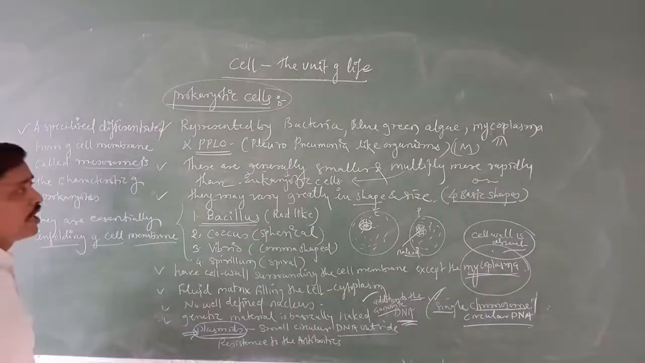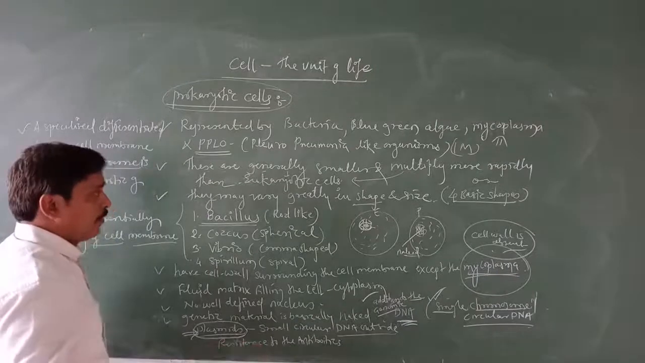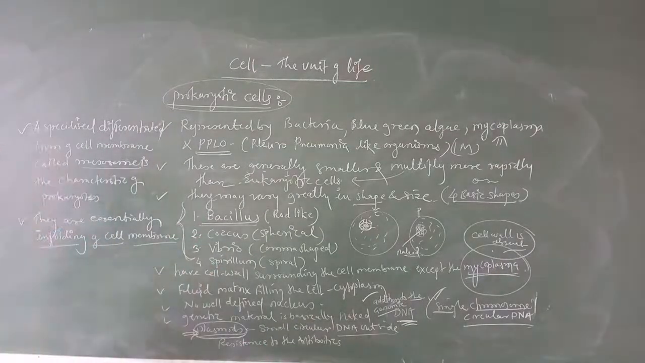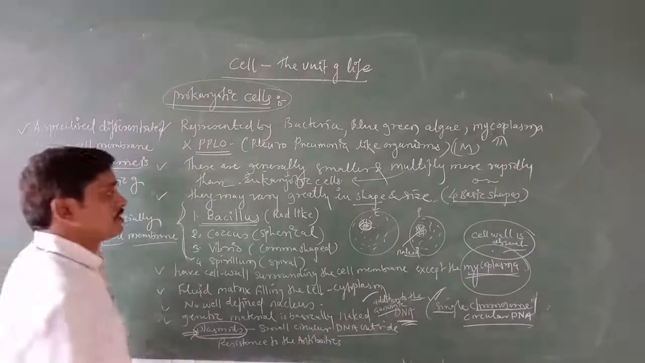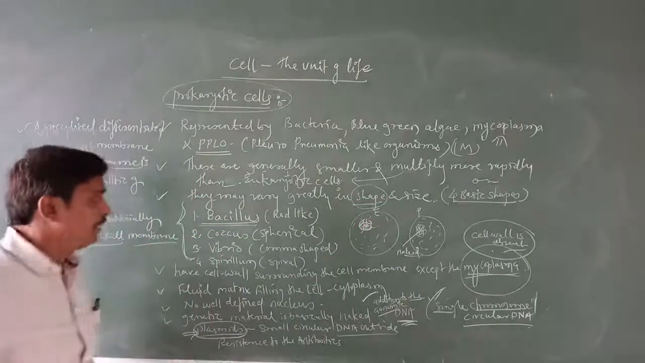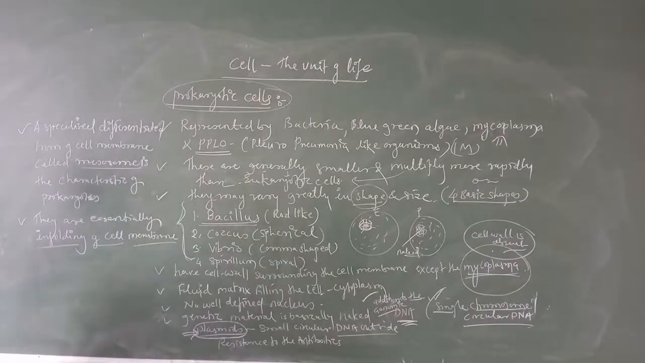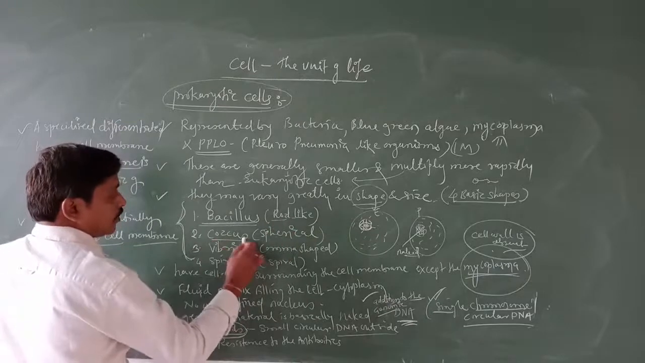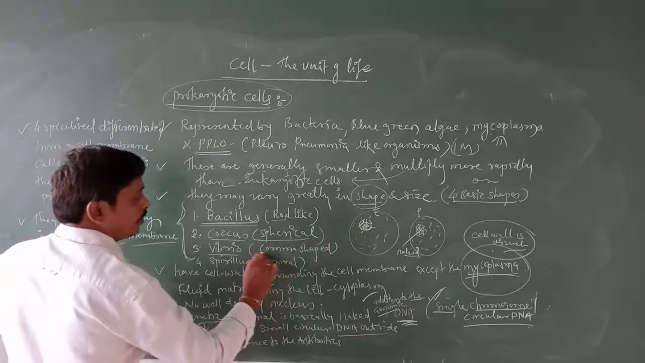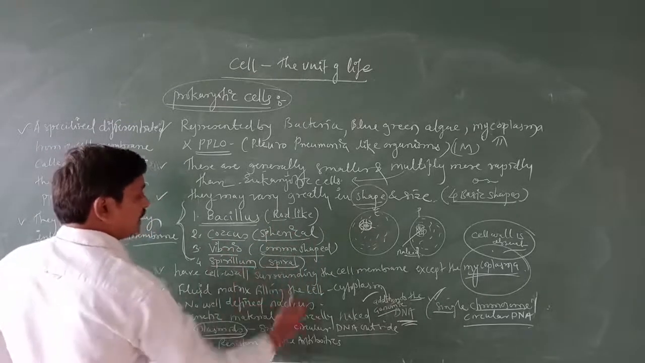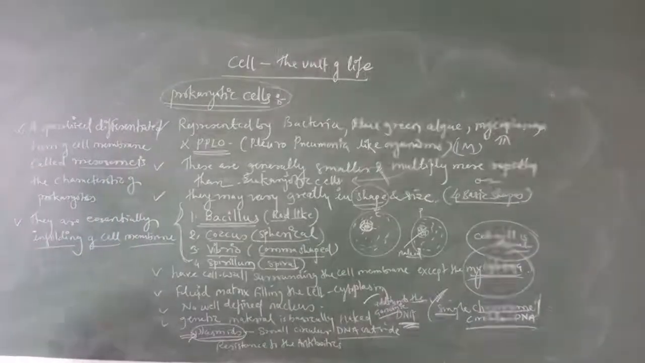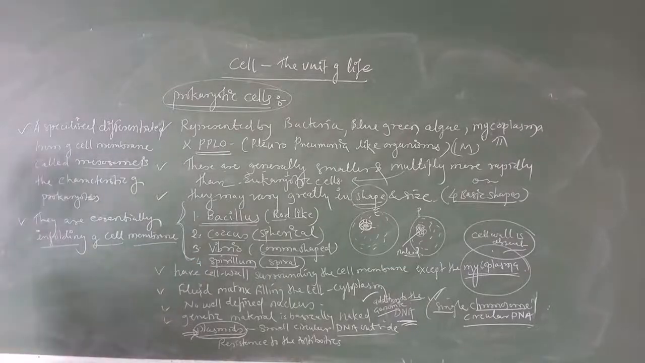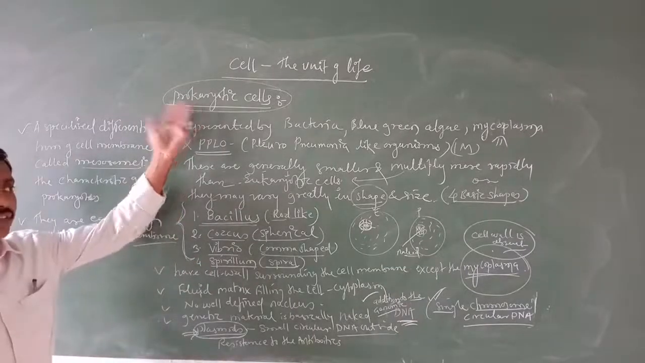Then next, the important thing is the different kinds of prokaryotic cells based upon their shape. Based upon their shape, there are 4 basic shapes of prokaryotic cells. One is bacillus, a rod-like structure. Then coccus, spherical. Vibrio, comma shape. Then spirillum, that is the spiral shape. These are the 4 basic shapes of prokaryotic cells.